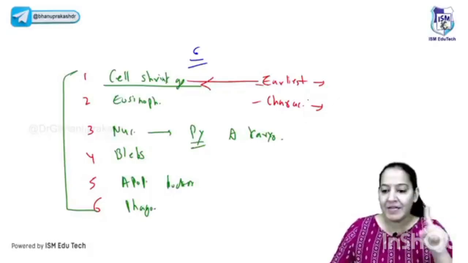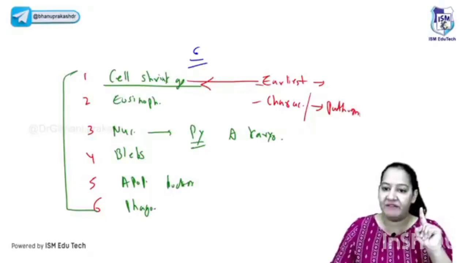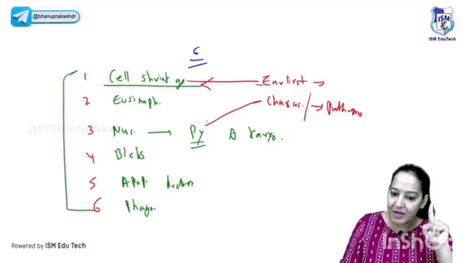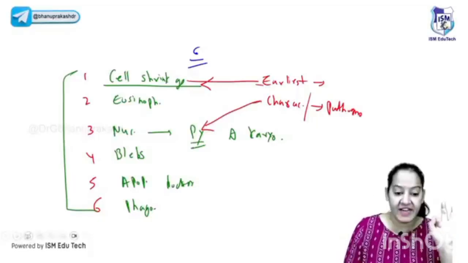But what is the characteristic feature? I mean to ask the characteristic or the pathognomonic feature. It's the nuclear features, the pyknosis and karyorrhexis. So read your question very, very carefully in your exam.